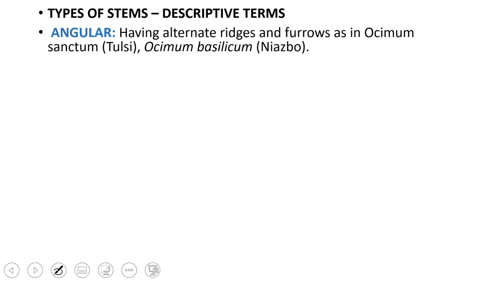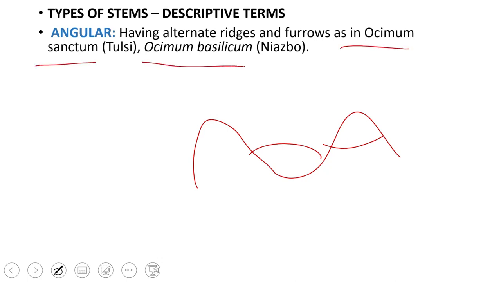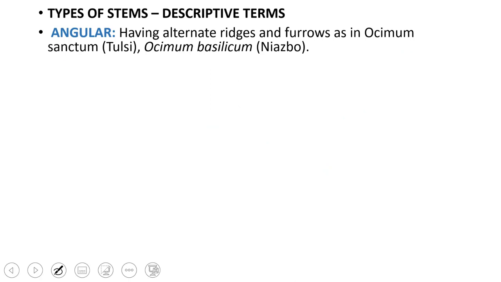Then we have angular. Angular stems are those which have alternate ridges and furrows. So this is ridge and furrow, so it creates those angles, as you can see. So this is alternate ridges and furrows in Ocimum, Ocimum sanctum, Ocimum basilicum. These are the two common plants grown as ornamentals, of family Labiatae or Lamiaceae.